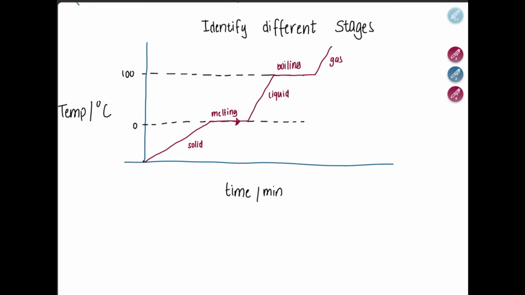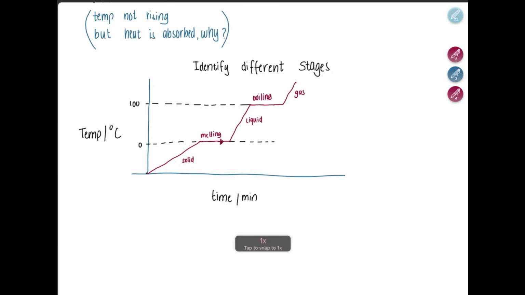Solid to liquid is melting. Liquid to gas is boiling. What about gas to liquid? Gas to liquid is called condensation, and then liquid to solid is called freezing.